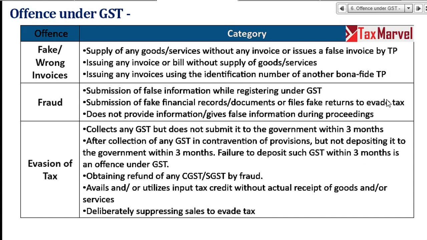What you have done is you have forged a letter or a wrong rent agreement and uploaded it while taking registration. So false information. You are not a partner in the firm, but you have represented yourself as a partner and taken a registration, right? Second, submission of false financial record or document or filing a fake return to evade tax.